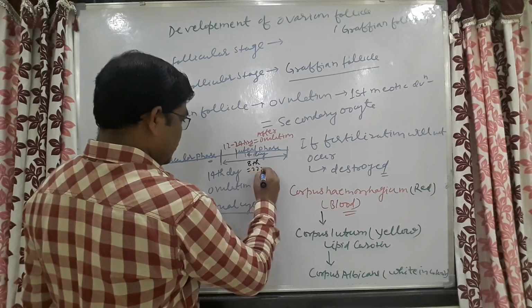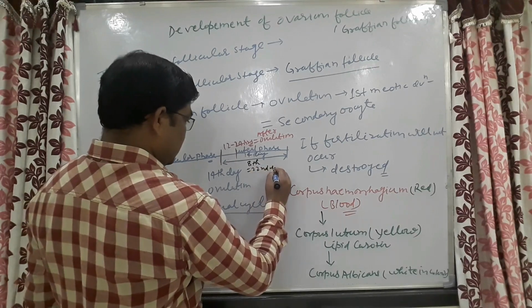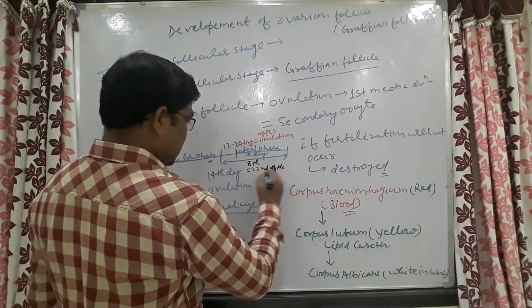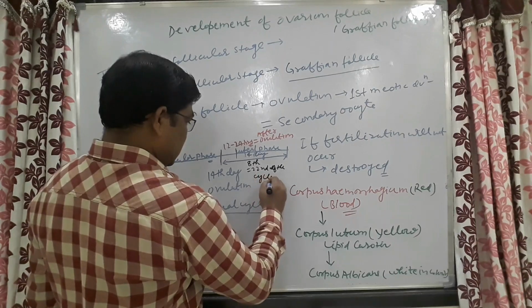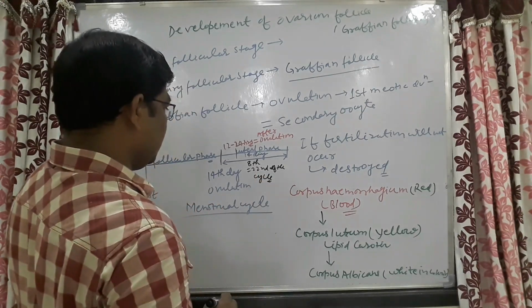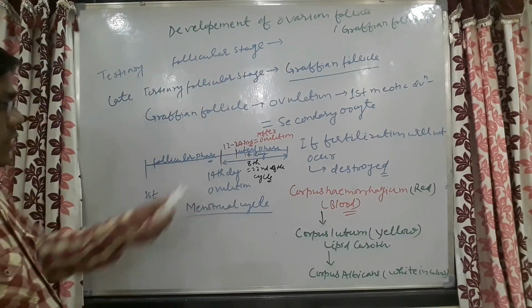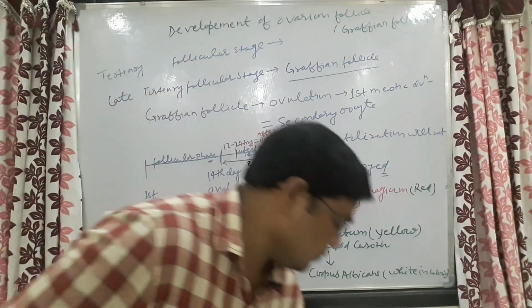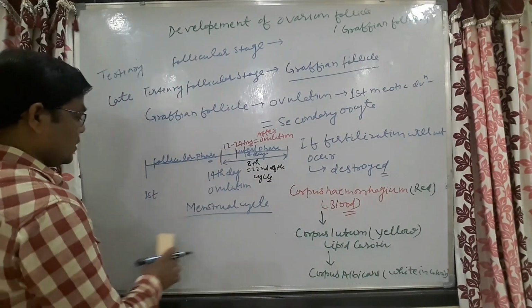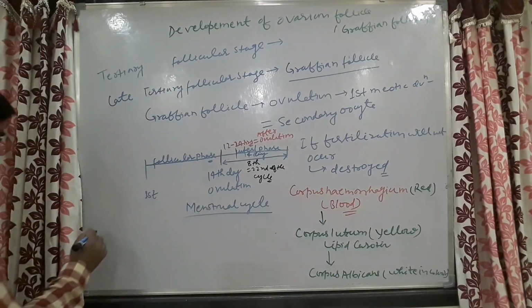That means 22nd day of the cycle. Now come to what are the functions of the corpus luteum.